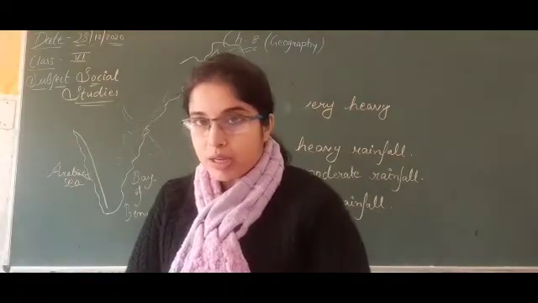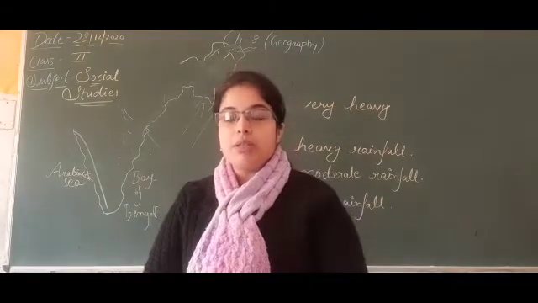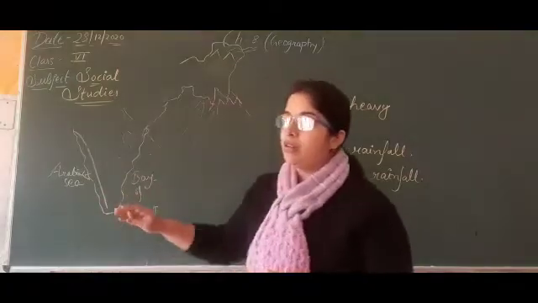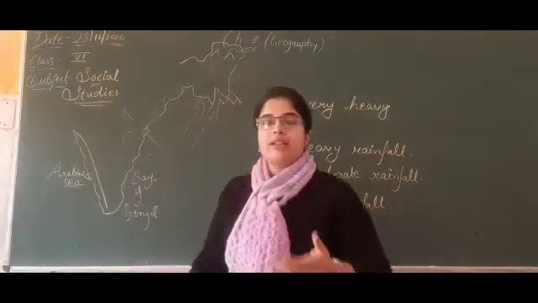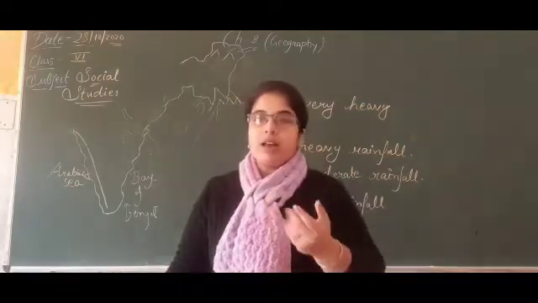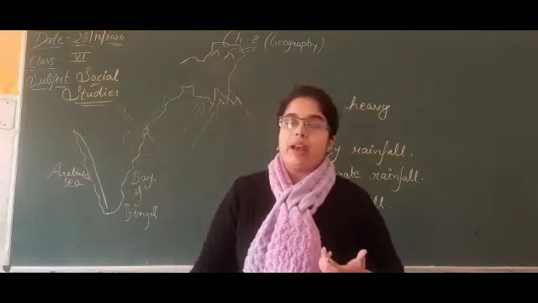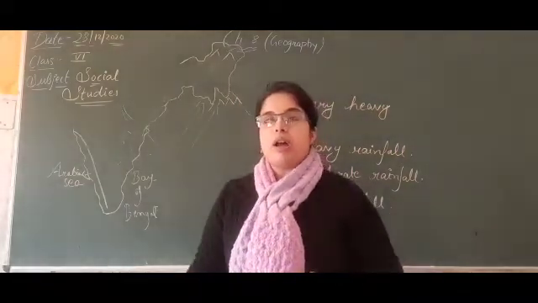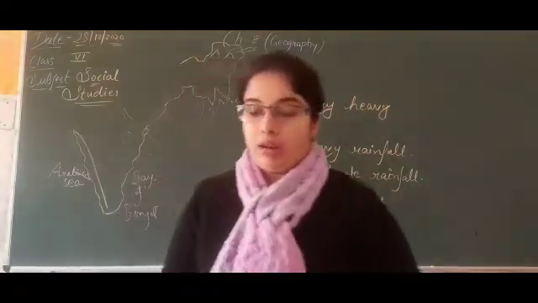These winds have already rained over the western coast, so while crossing the Aravalli ranges they become a rain shadow and don't cause any rainfall. That's why the region in Rajasthan is counted as desert, dry area.